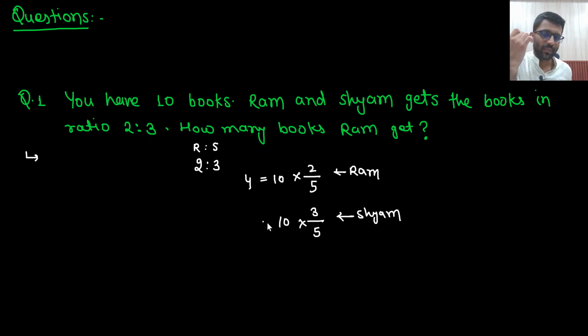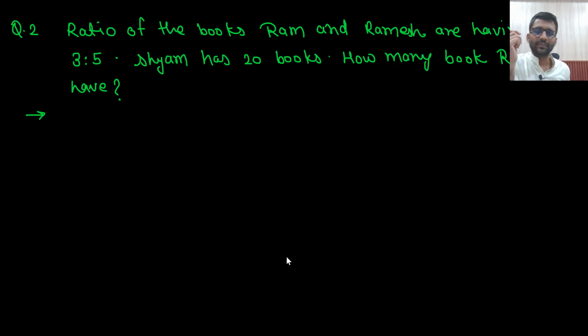So how many books will Ram get? 4. And how many books will Shyam get? 6. That's it. Ram is having 4 books and Shyam is having 6 books. What is the ratio? 2 ratio 3 only. So this is correct. If you had 5 books, Ram would get 2 books and Shyam would get 3 books. But you are having 10 books, so Shyam will get 6 books and Ram will get 4 books. So 4 ratio 6. That's it.